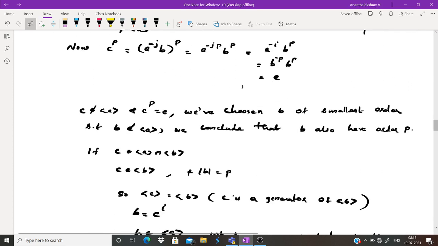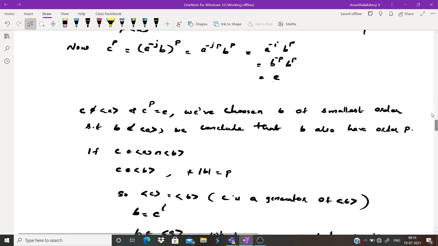Now C is not an element of the cyclic group generated by A, and C raised to P is identity. And also, we have chosen B to be the element of smallest order which does not belong to the cyclic group generated by A. So from these two things, we can conclude B has the same order as C, that is, the order of B is also P.